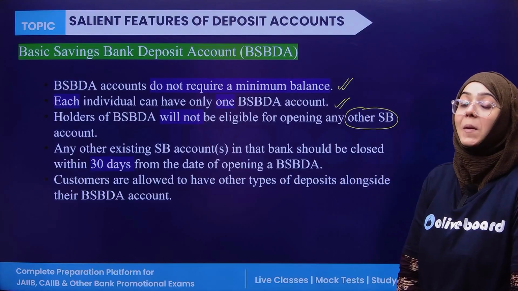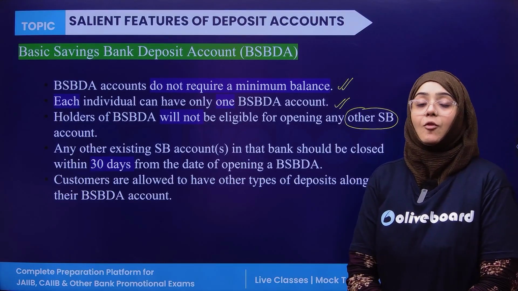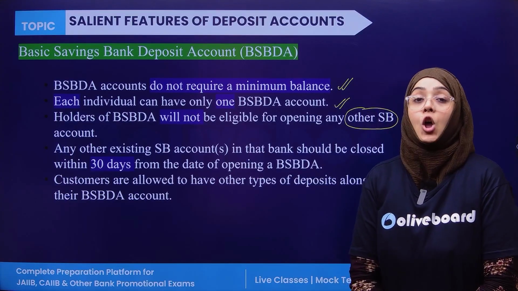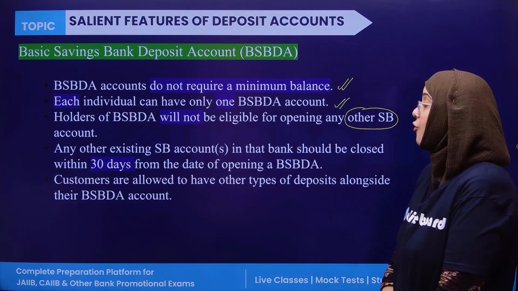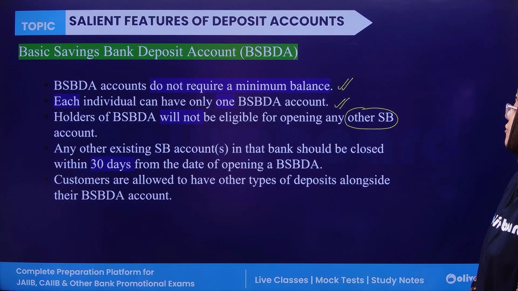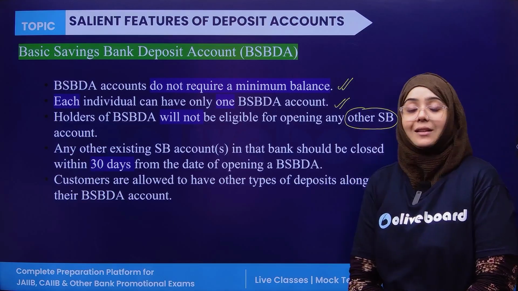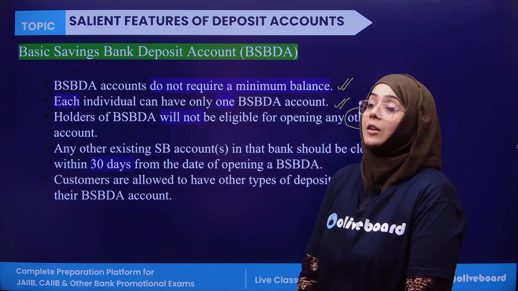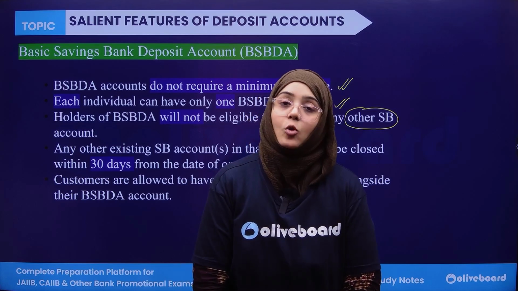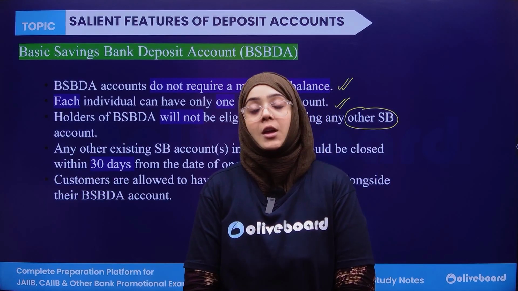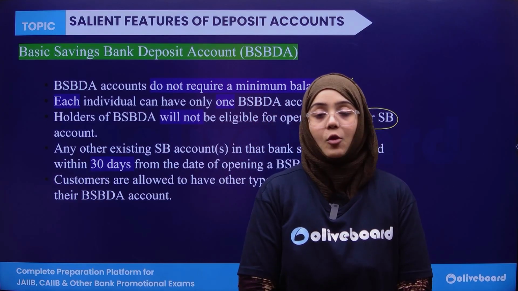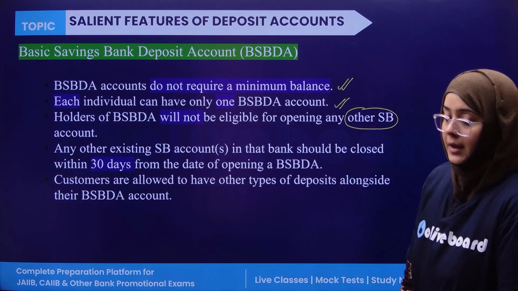Existing saving accounts should be closed within 30 days of opening this account. If you have opened this account, your other saving bank deposit account should be closed within 30 days of opening this account. Customers are allowed to have other types of deposit along with this account. This means that this account does not go simultaneously with a saving account, but it can go with other deposits also. You can have a term deposit, but you cannot have a saving bank account. Clear?